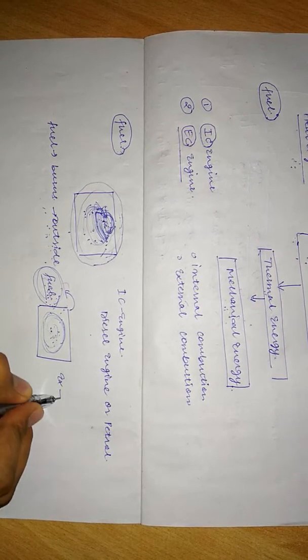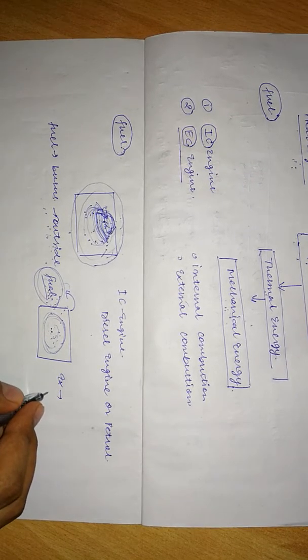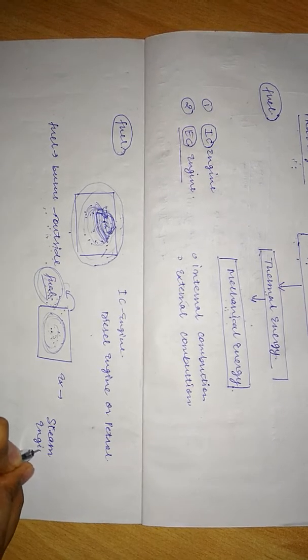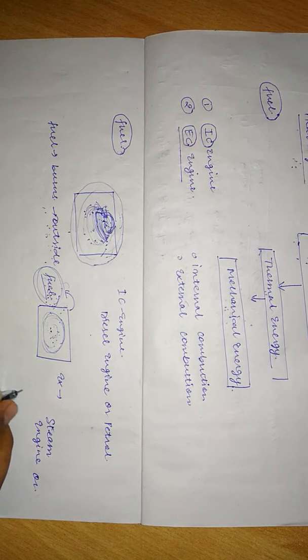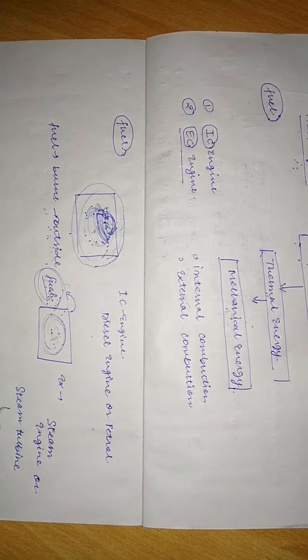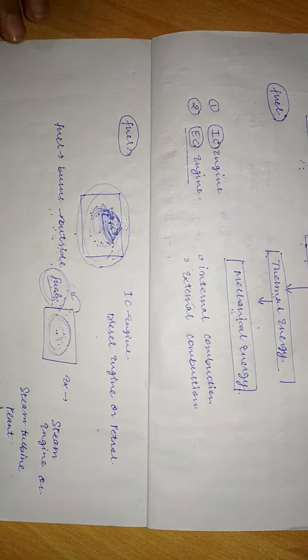The examples of this type of engine are steam engine or steam turbine plants. What happens in these plants?